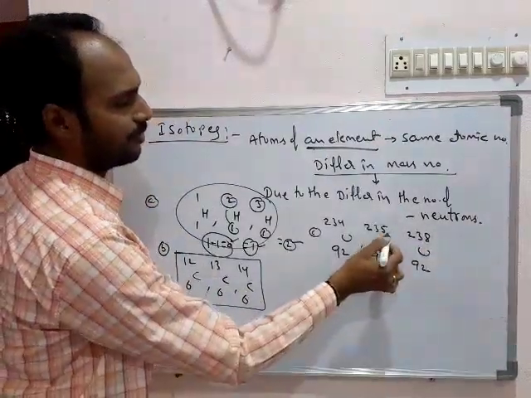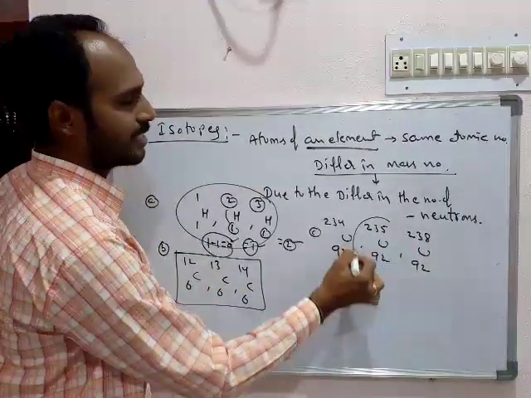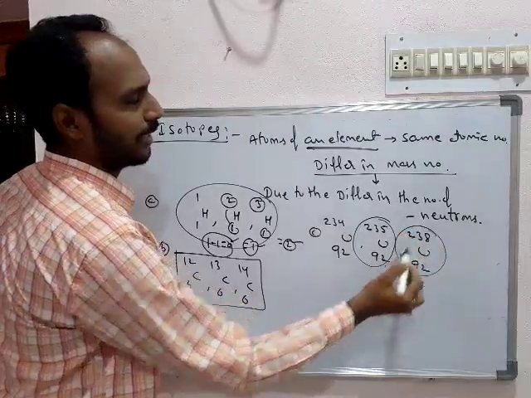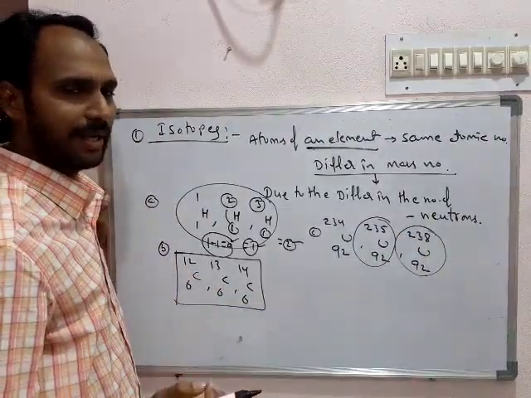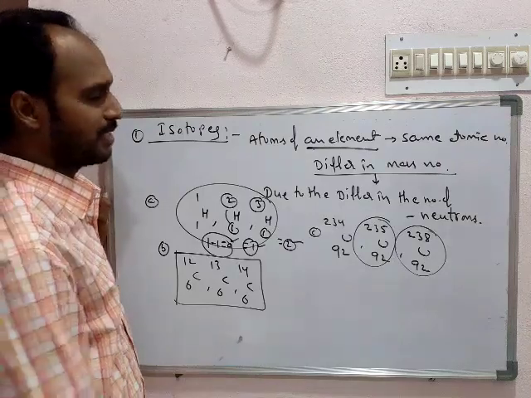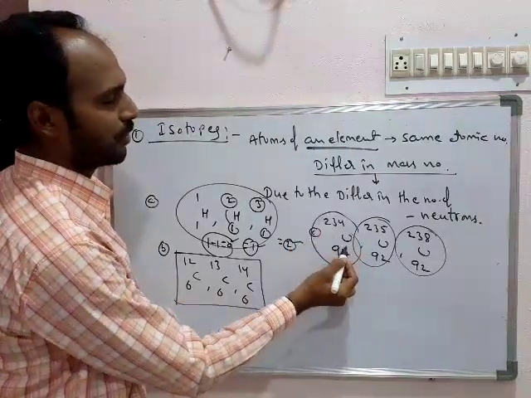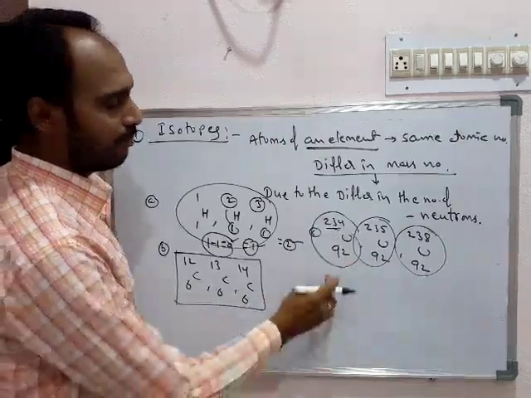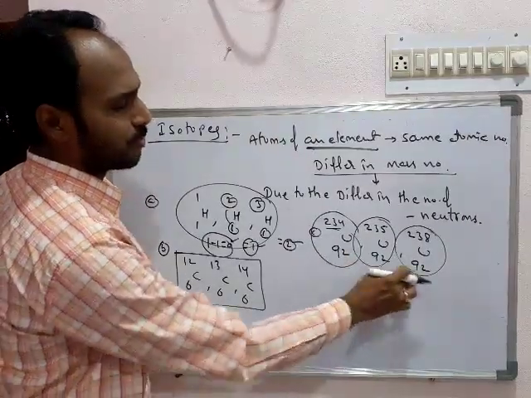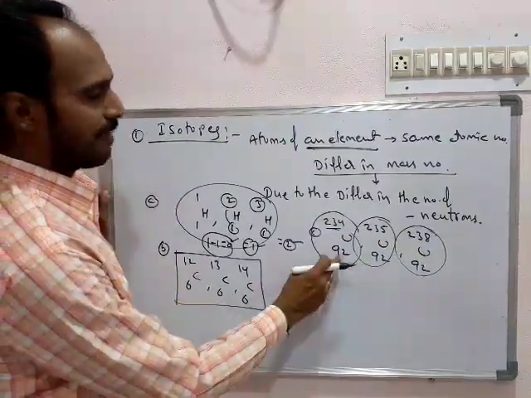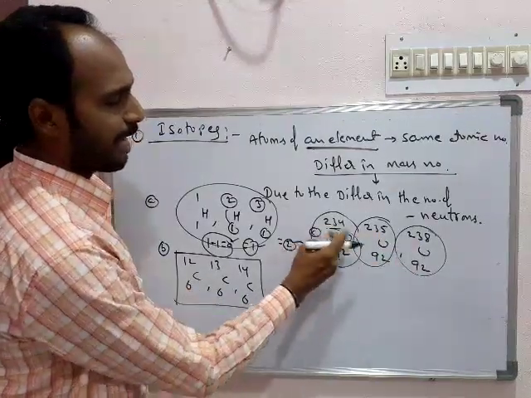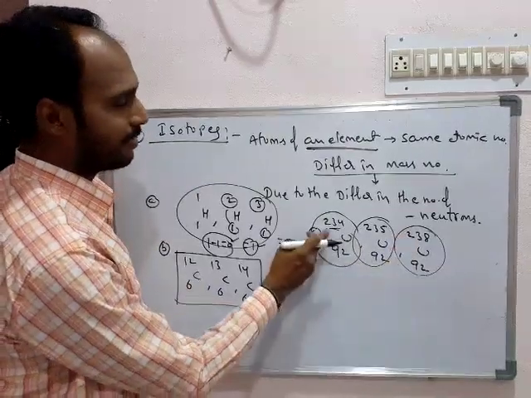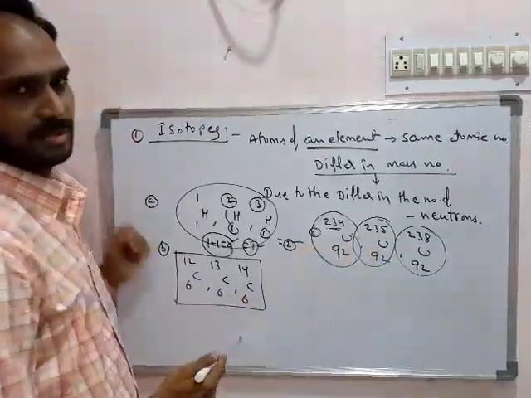Majorly, if you take a uranium sample, it consists of uranium 235. Very small fractions, about 0.005%, less than 0.1%, are uranium 234. These three are treated as isotopes of uranium, which have the same atomic number 92 but different mass numbers. Why? Because they have different numbers of neutrons.